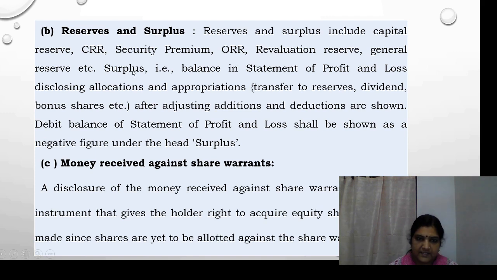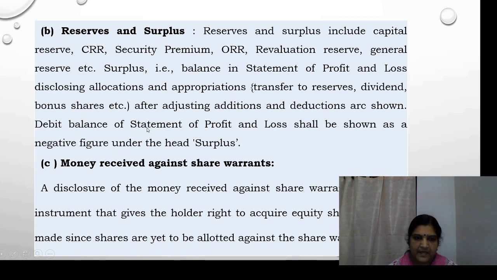Then surplus, that is the balance in the statement of profit and loss disclosing allocations and appropriations, such as transfer to reserves, dividend, bonus shares, etc. After adjusting, additions and deductions are also shown. So apart from these reserves, the surplus in the profit and loss account will also be shown under reserves and surplus.